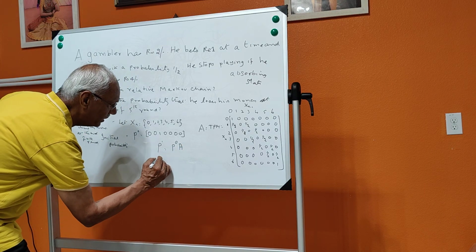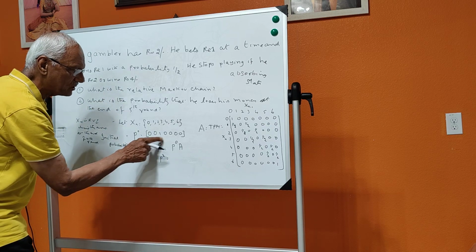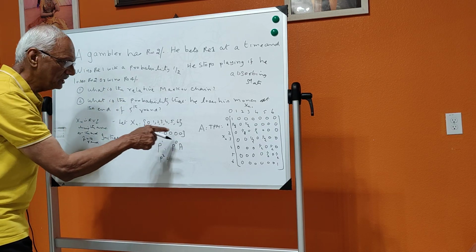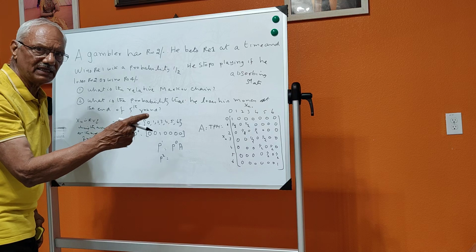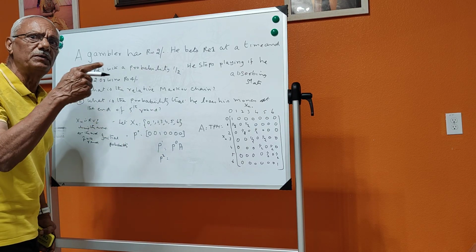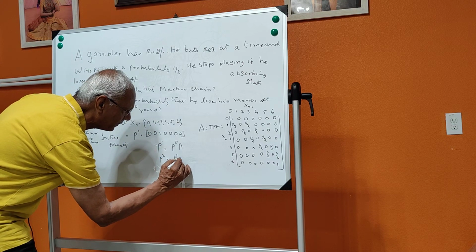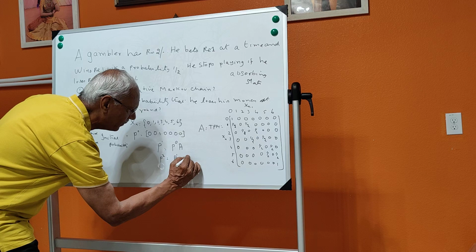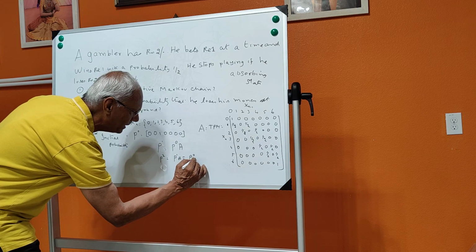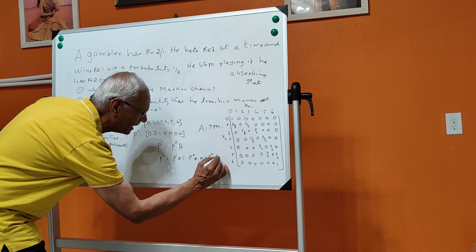And if you are going to ask for the second round, P1 is the first round probability of various states, and P2 is the second round probability of various states. P2 is nothing but P1 of A, which means P0 of A into A, that is equal to P0 of A squared.